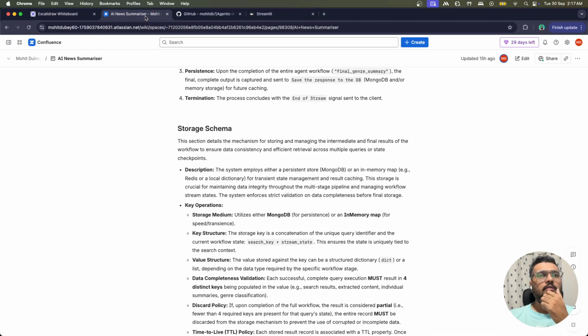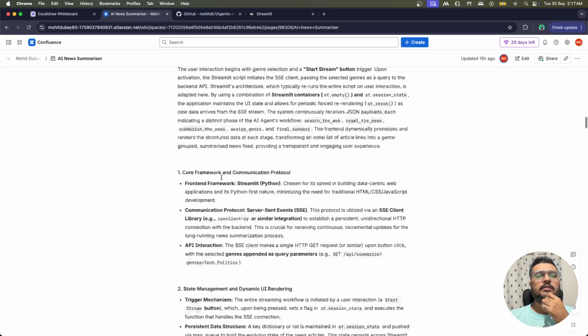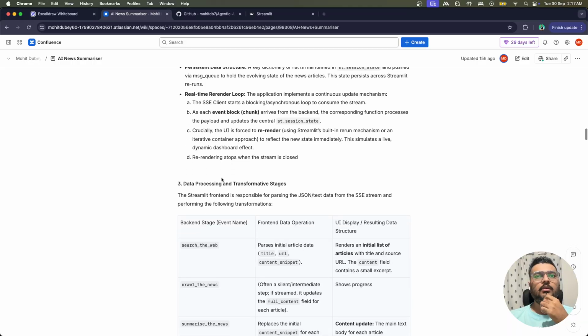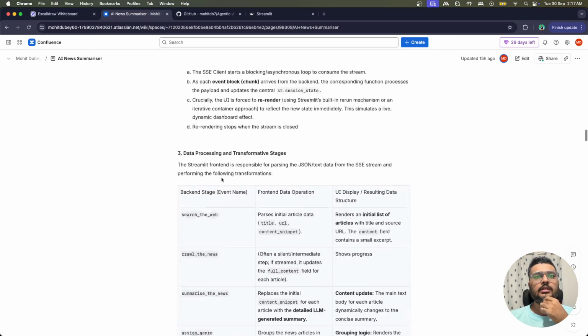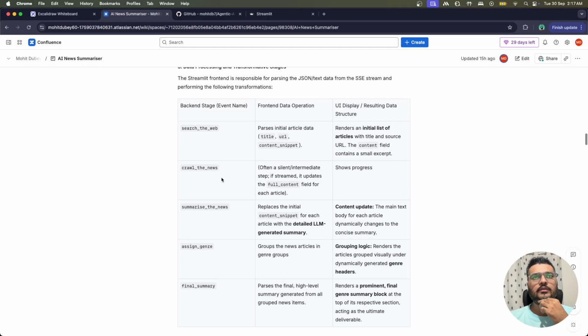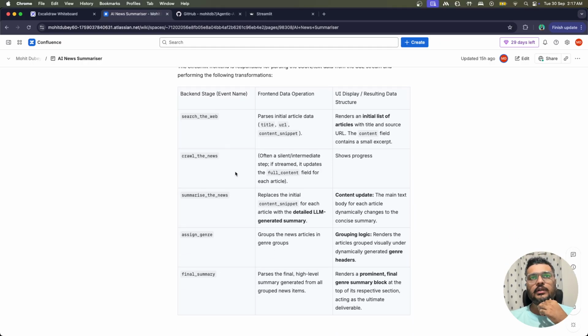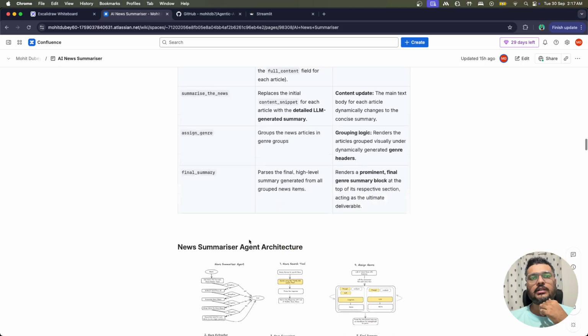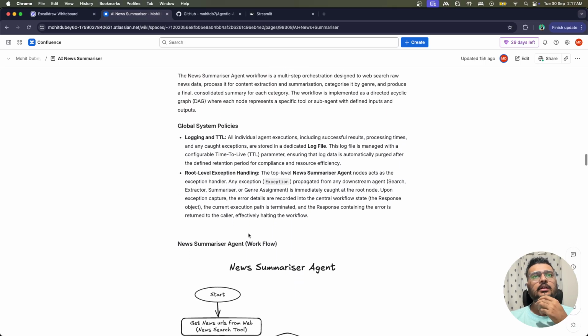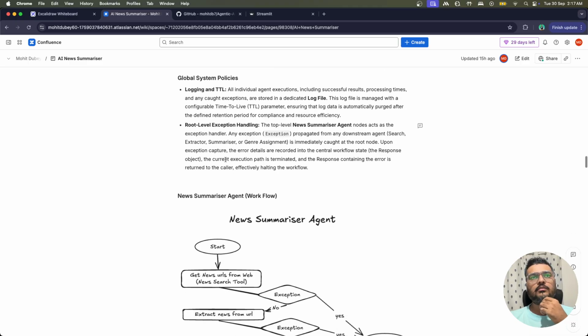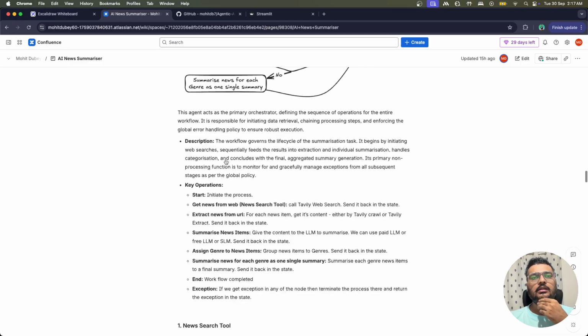Okay, so now let's come over here. This will tell you about everything: how it is working, the front end architecture, the back end architecture. It will tell you how the front end is receiving this and what they are passing, the architecture of this complete agent, and how the logging and exception handling is done.